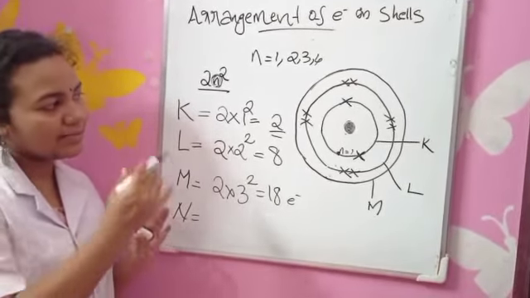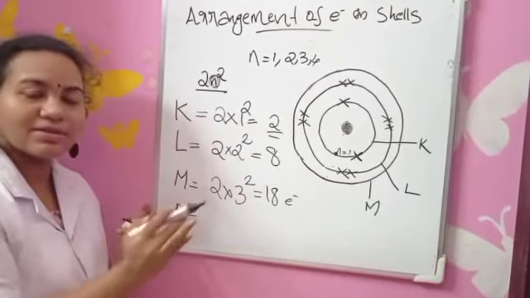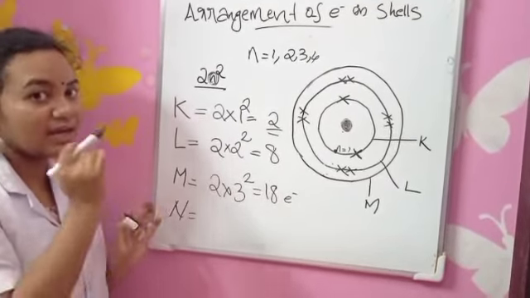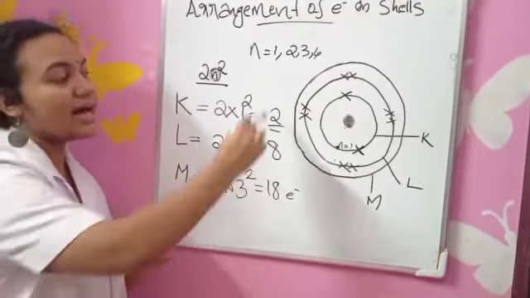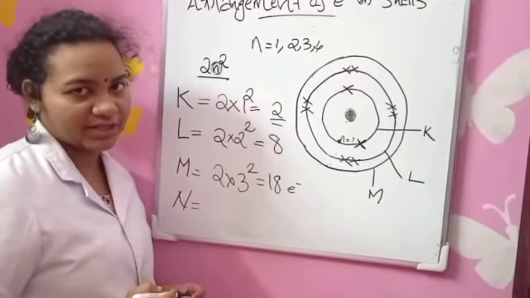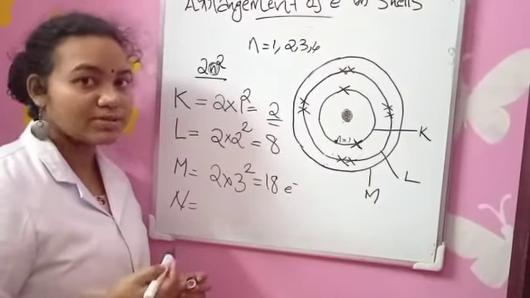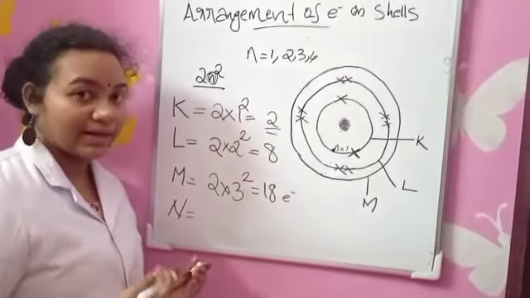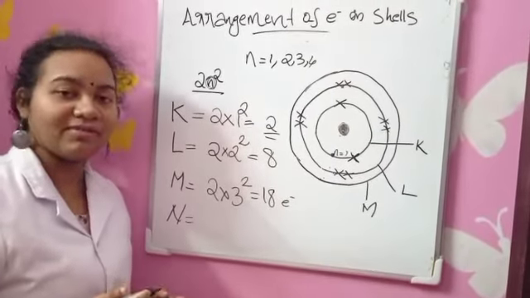In a similar manner, we can arrange electrons in each shell of an atom. This arrangement of electrons in an atom is known as its electronic configuration. From tomorrow's class, we'll learn the electronic configuration of different elements.